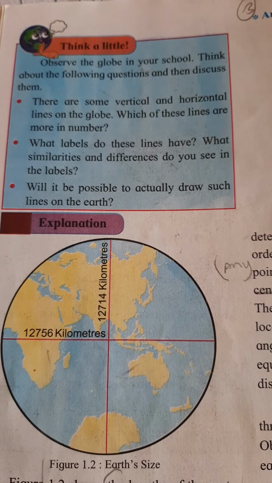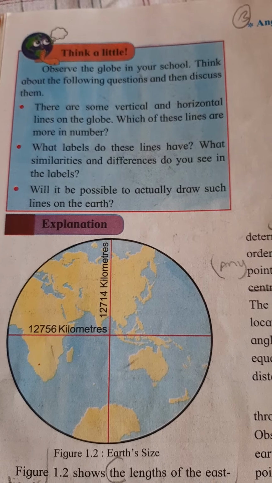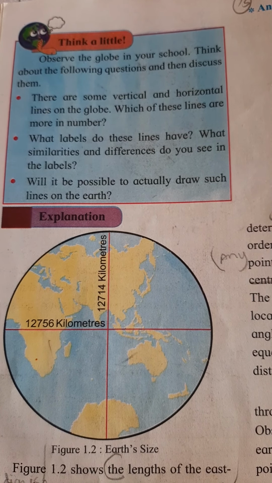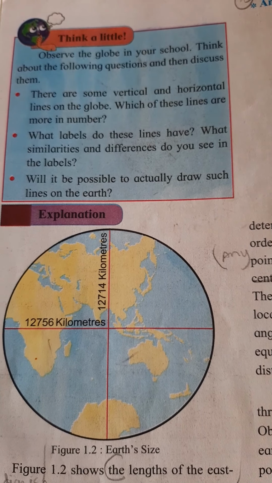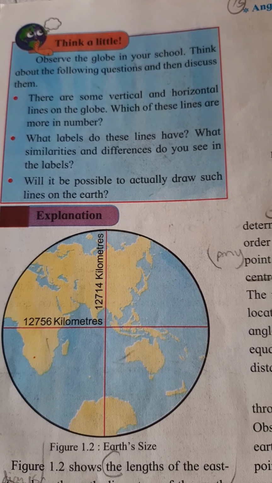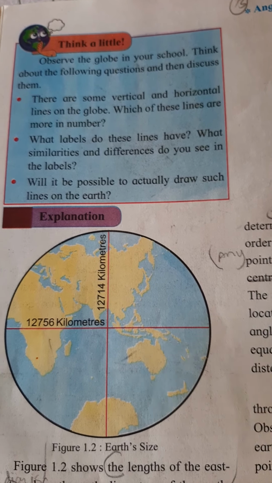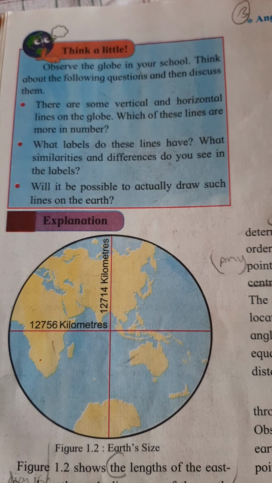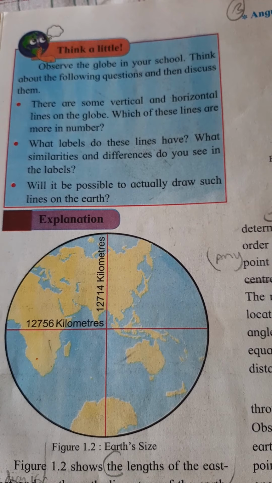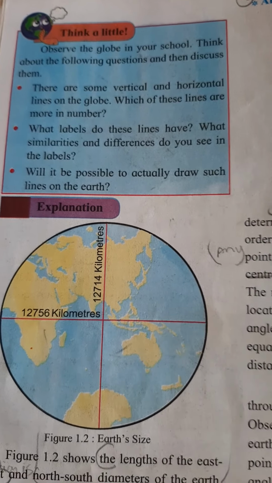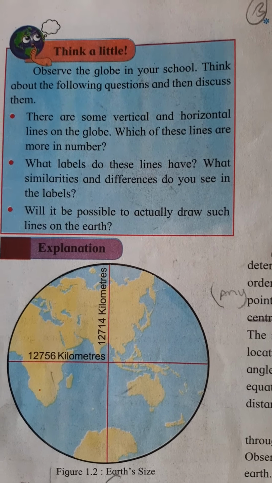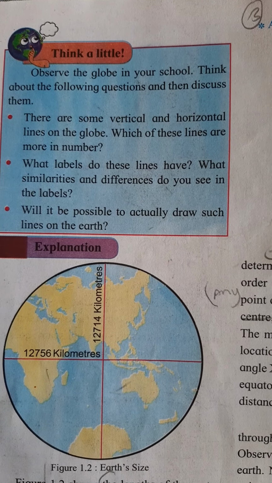Now we are going to see the length of the east-west diameter of the earth, that is 12,756 kilometers, and the length of the north-south diameter of the earth is 12,714 kilometers. So now you got an idea about the huge size of the earth.